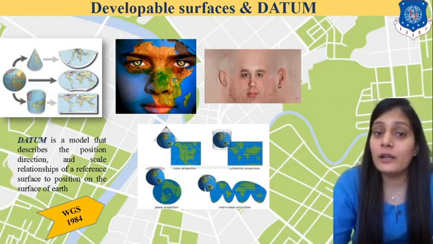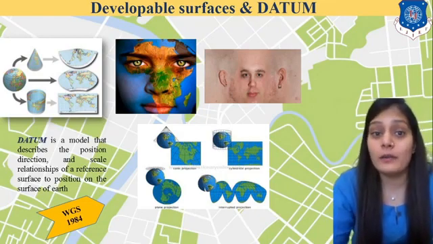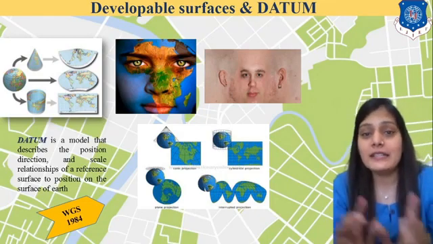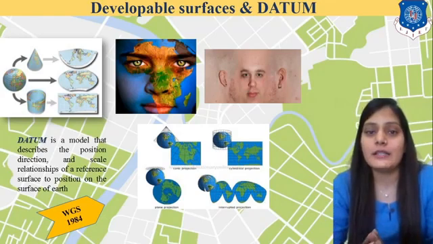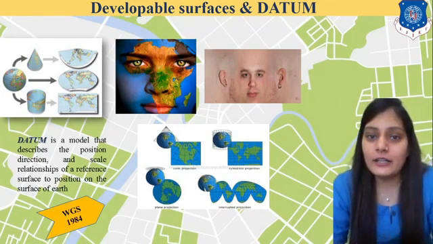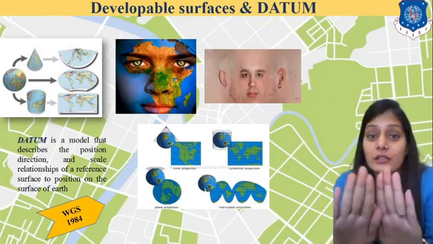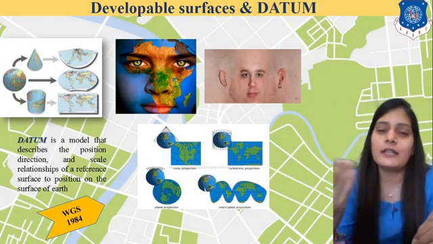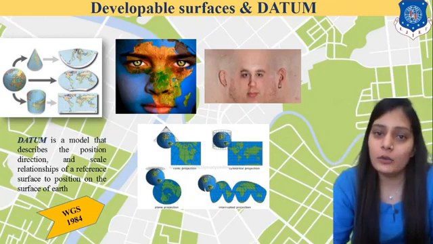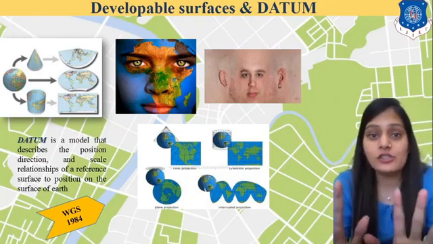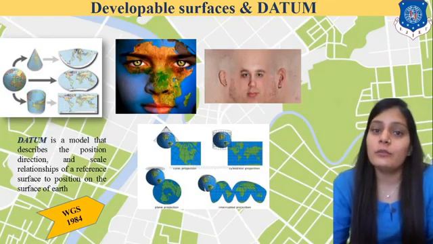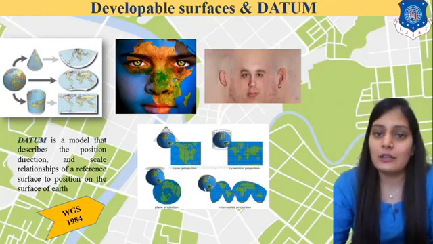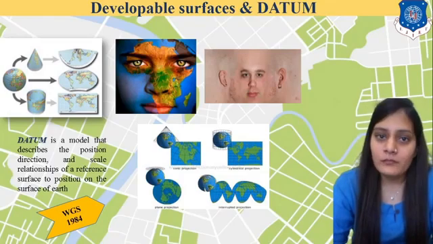So for that, I am making the developable surfaces. In the very next image of the other person, you can see what I have done. I have distorted that and tried to make that face into a flat surface, and you can see how it looks. When I do that, it should have some type of mathematical modeling, otherwise I cannot get the perfect proportion of each and every country, right?